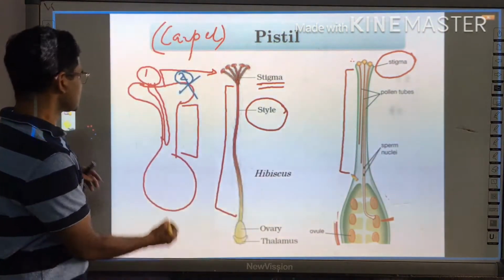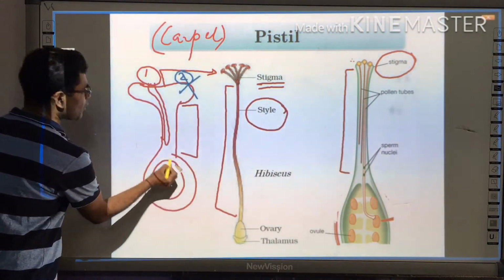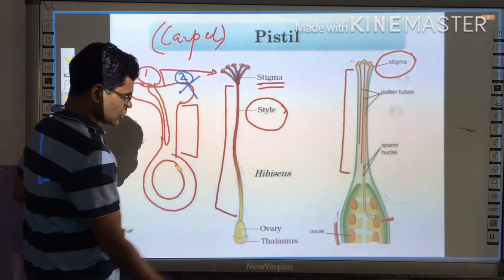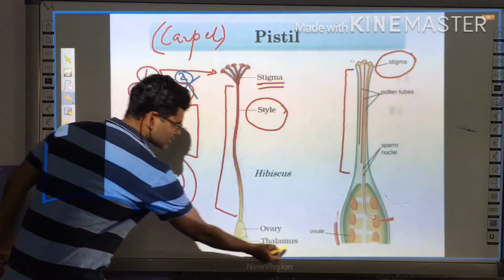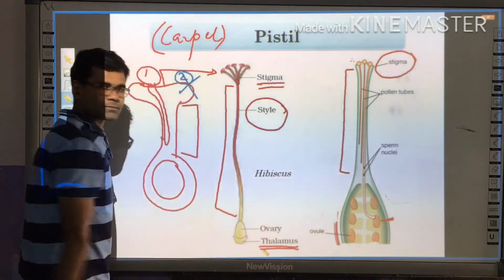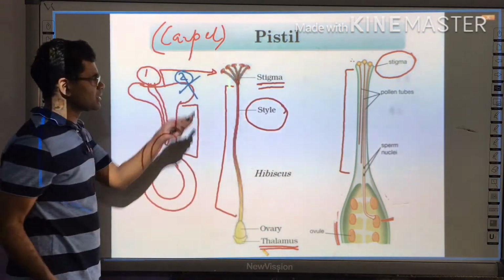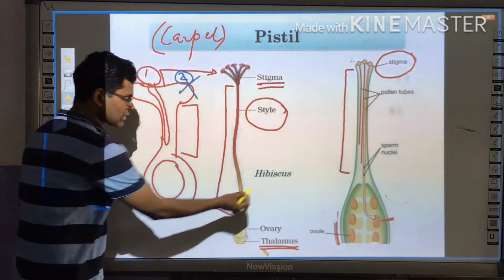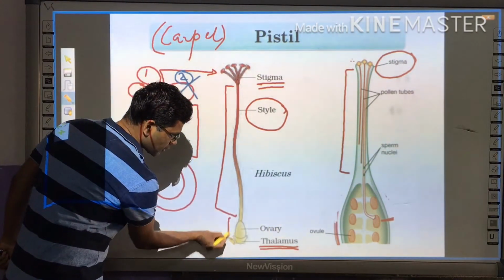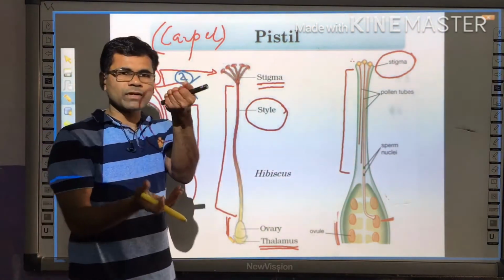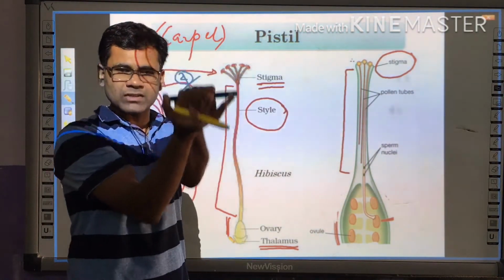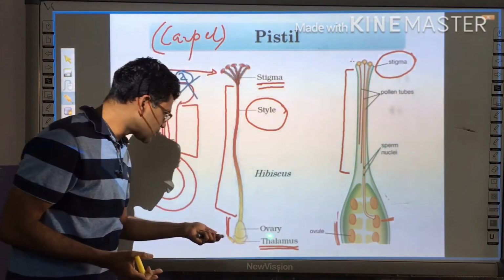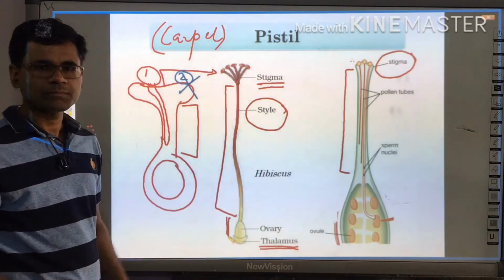The third part of the pistil is called the ovary. The ovary rests over a structure called the thalamus. As in this diagram, it is the female reproductive part, the gynoecium, of a hibiscus. By taking this example, you can see this is the ovary, a small part, and this ovary rests over a flattened structure, and that flattened structure is called the thalamus. So on the thalamus the ovary rests.